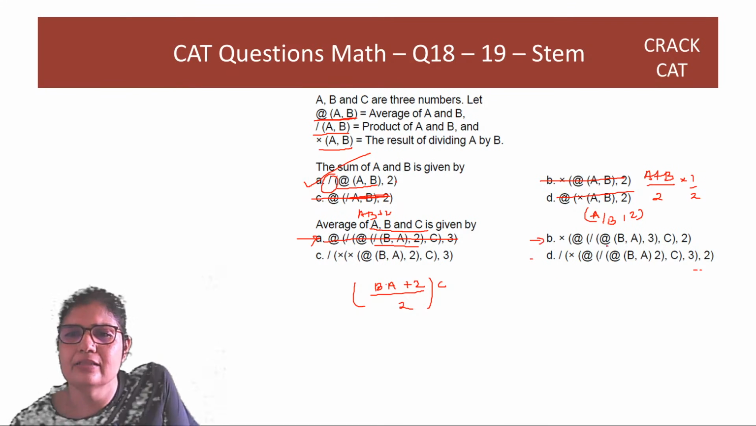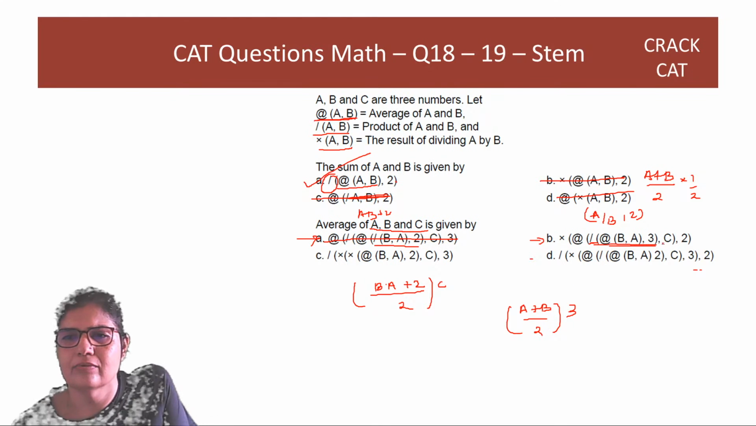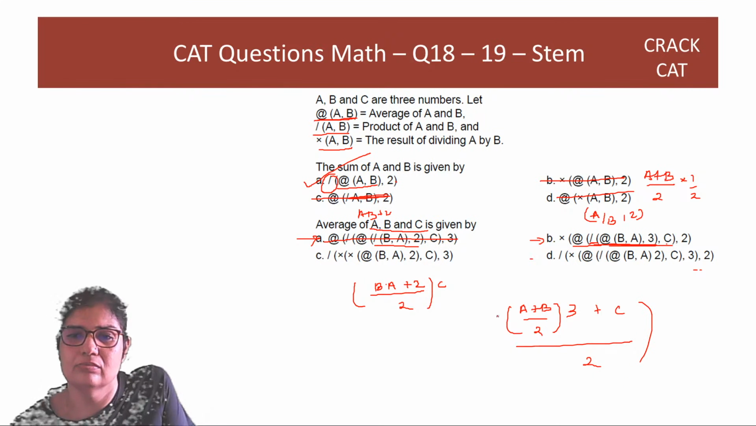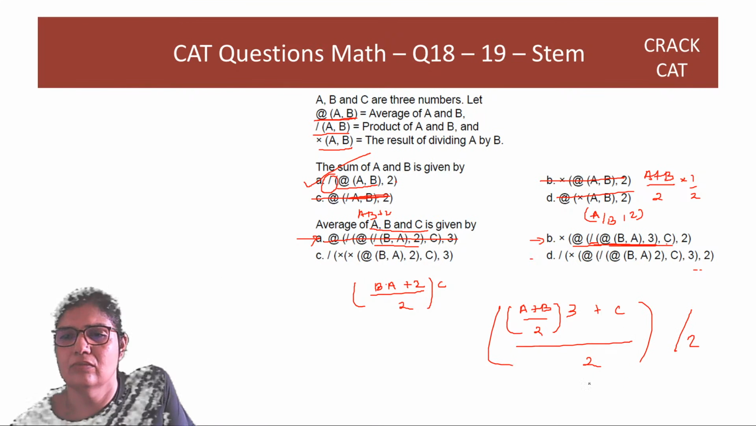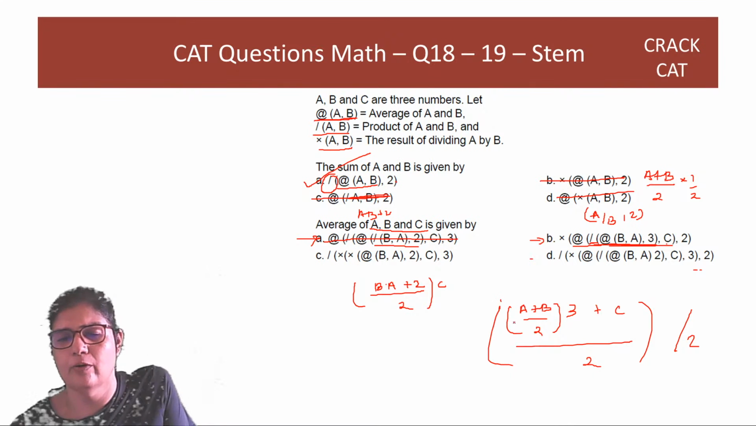You start off with A or B, the average, and then you multiply by 3. Correct? So this takes care of all this. And then you find its average with C. So now we are here. And divide this whole thing by 2. So that is not going to work. Again, this is going to be a problem.